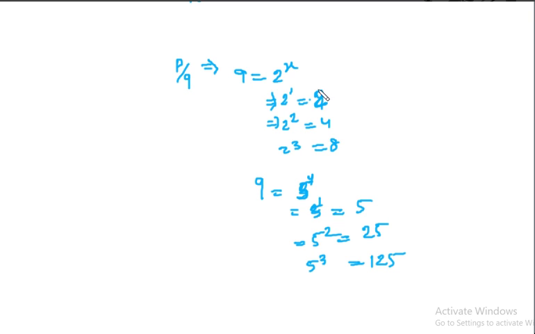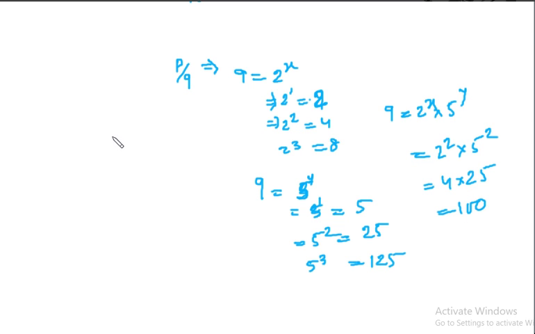If you see Q is any of these numbers, or Q is like 2 to the power x into 5 to the power y, where x and y can have any values like 0, 1, 2, 3, whatever. Let us put 2 and 2. So 2 to the power 2 into 5 to the power 2 means 4 into 25, that means 100. If you see any number like that, then it will certainly terminate.